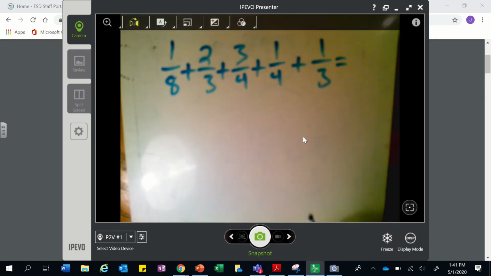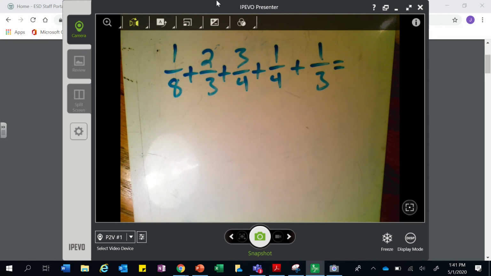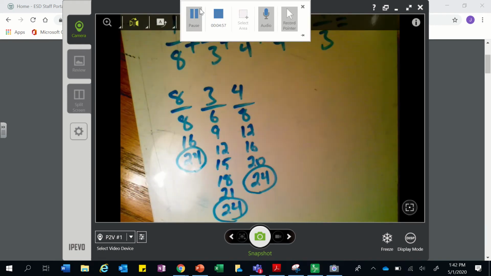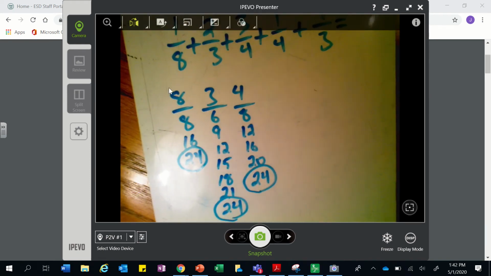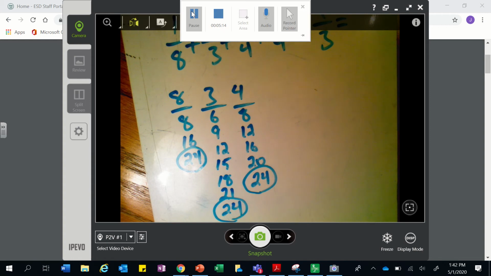So to do that, I need to come up with a common multiple of each. And with the magic of video, that's going to happen, poof, right here. As you can see, I've made a list of multiples of 8, 3, and 4, and I've found 24 is a common multiple they can all go into. So now I'm going to use that power to change up my problem above. I will pause it and show you in a moment.